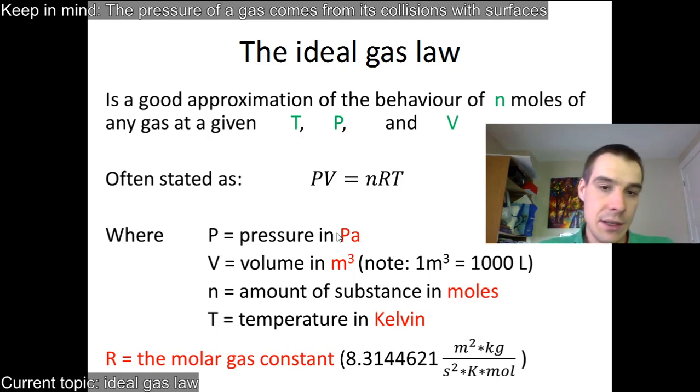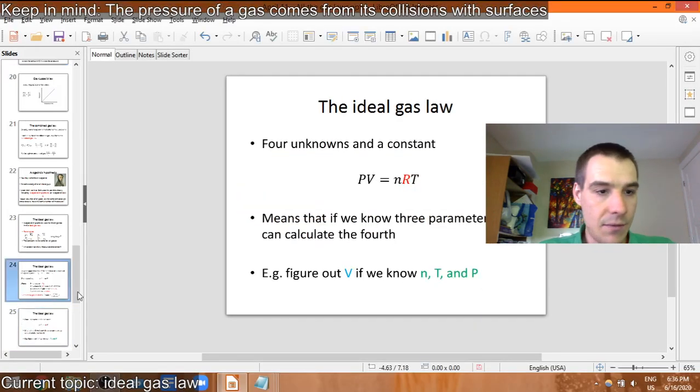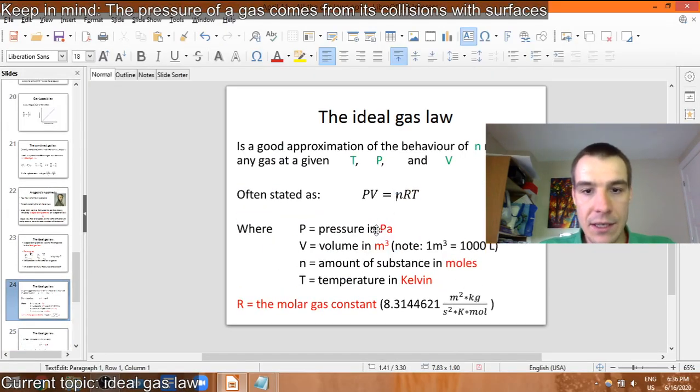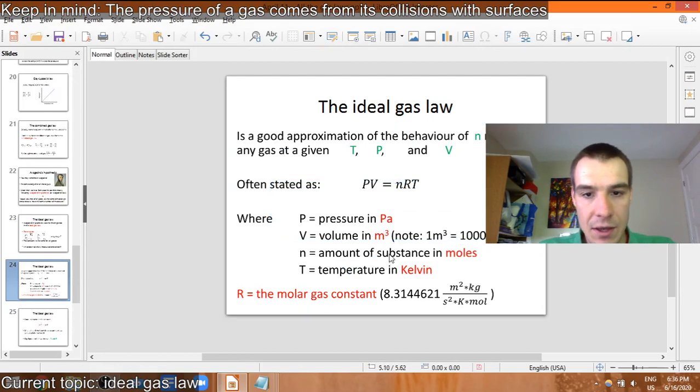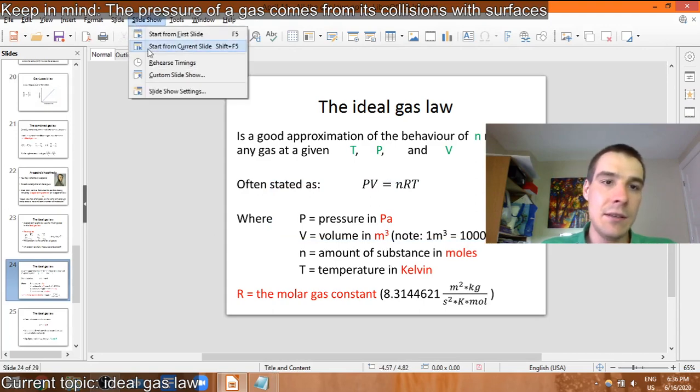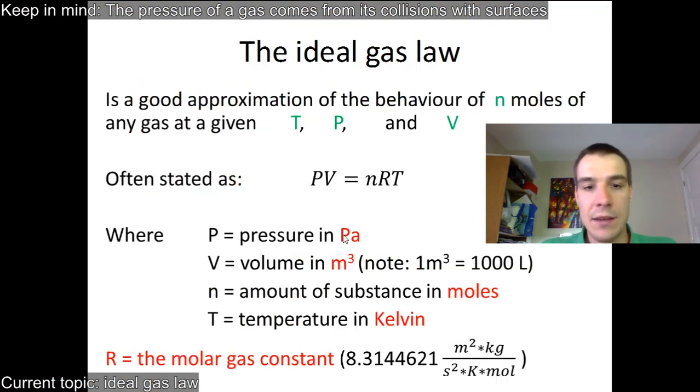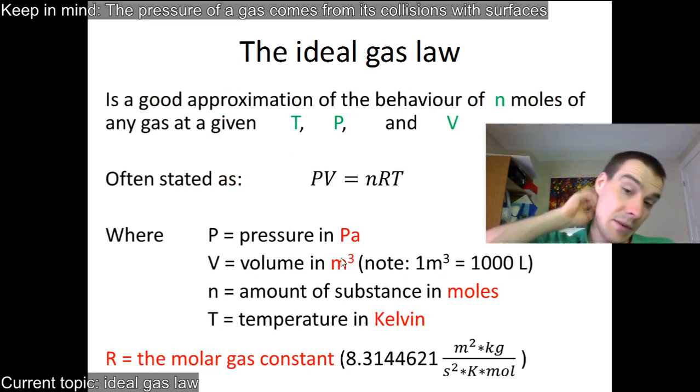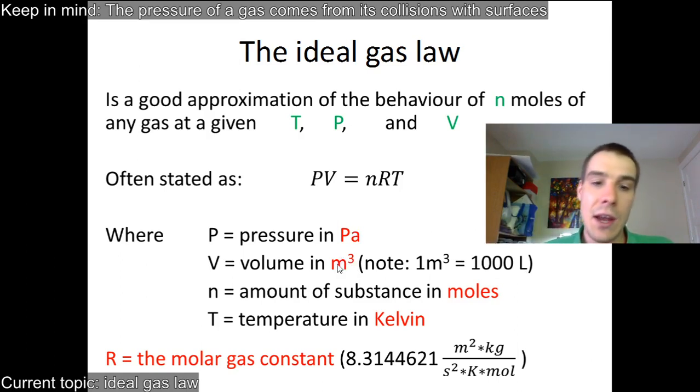This also works, and I'm going to fix this. If we increase the pressure by a factor of 1,000, the pressure would be in kilopascals. If we decrease the volume by a factor of 1,000, a meter cubed is 1,000 liters, so 1 liter, we use kPa and liters. It still works because we've increased the P by 1,000, but we've decreased the V by 1,000. So it works out to the same. So that's PV equals nRT.